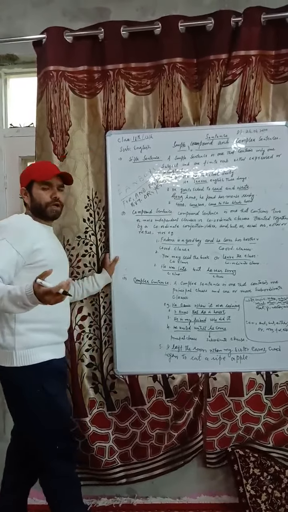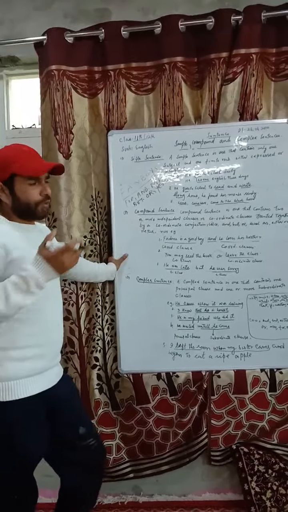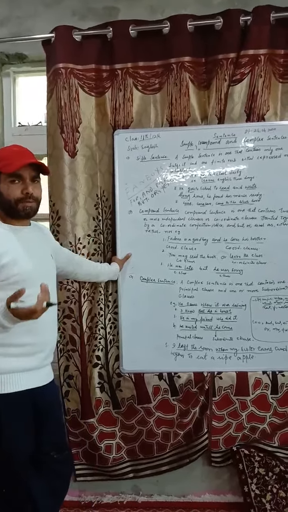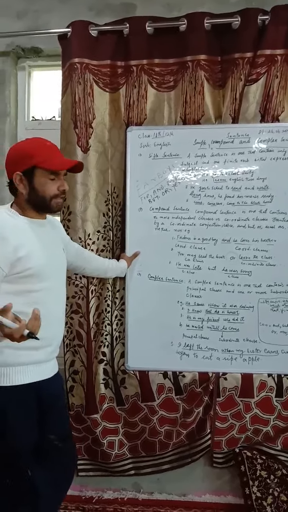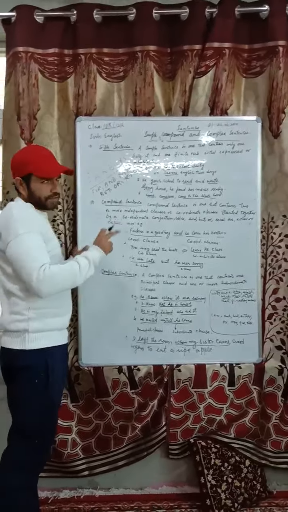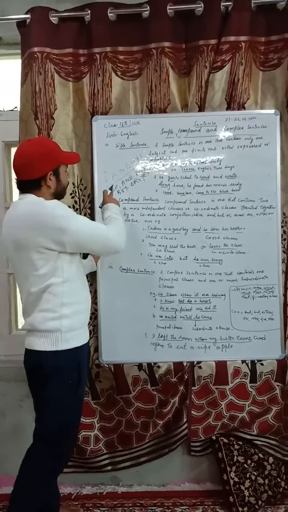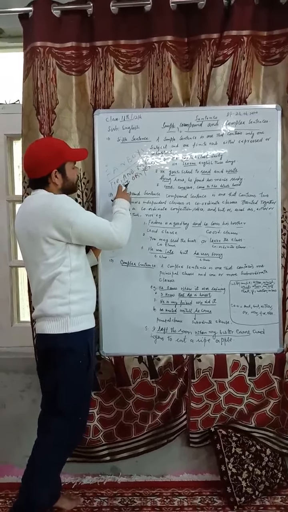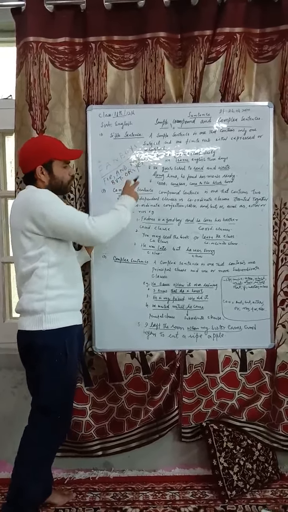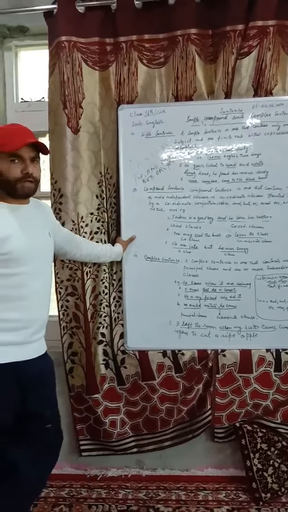So simply you can recognize whether a sentence is a simple, compound, or complex sentence. Any two sentences that are joined by for, and, nor, but, or, yet, or so may be called a compound sentence.